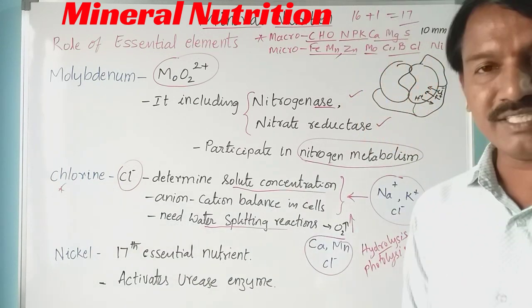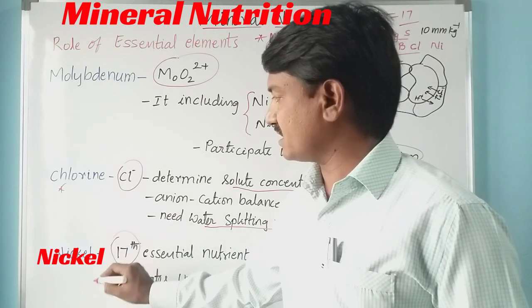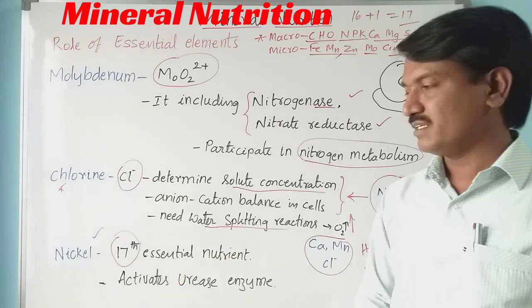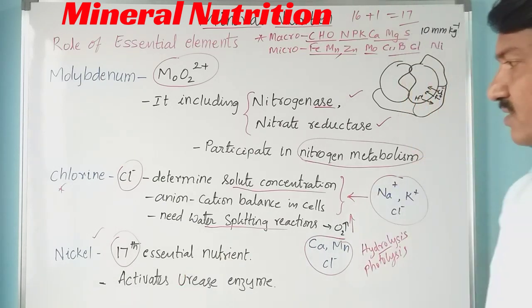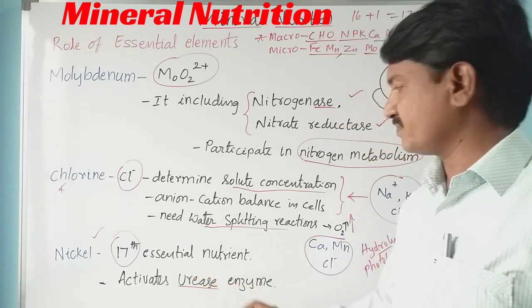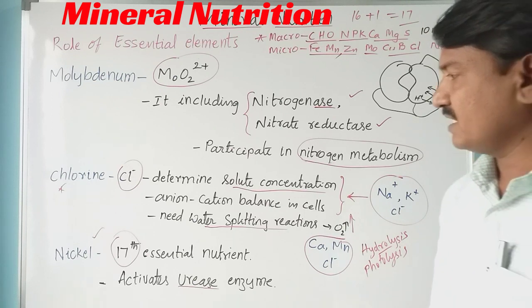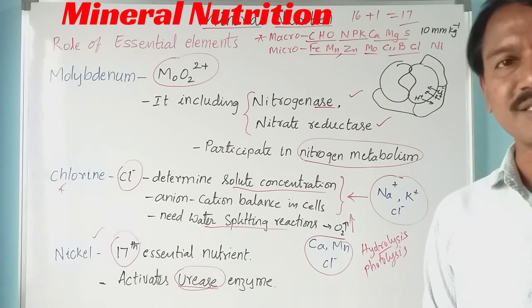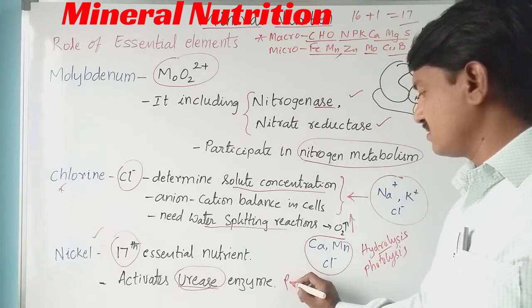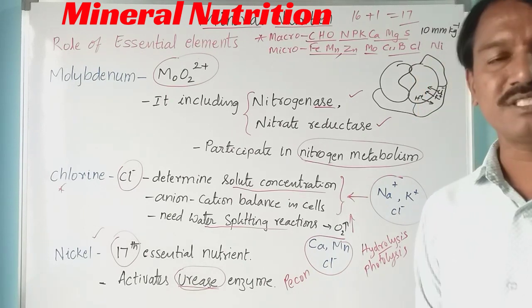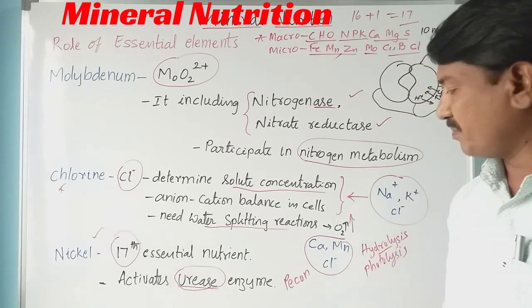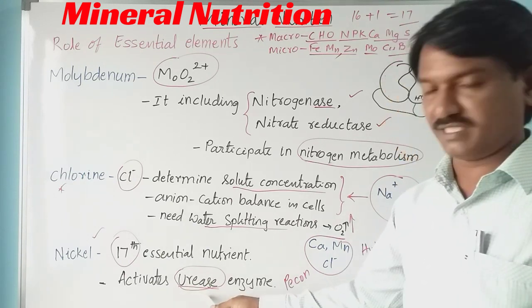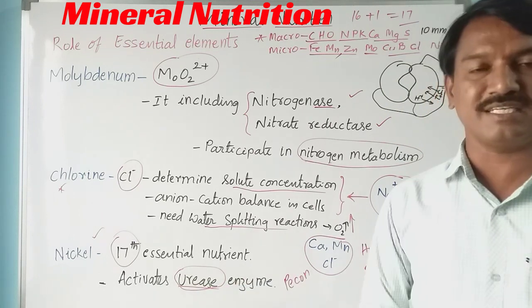And finally the 17th essential element is nickel. Nickel is the 17th essential element, recently added as a micronutrient. It activates the urease enzyme, and it also causes disease in some plants like pecan, the mouse ear disease in pecan plants. So the main point is urease. It activates the urease enzyme. This is the 17th essential element.